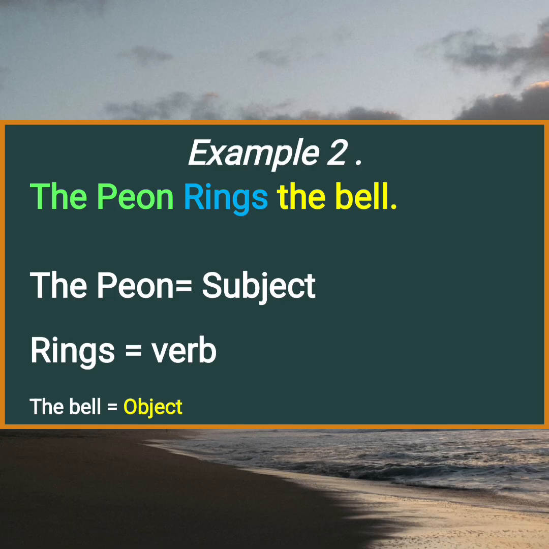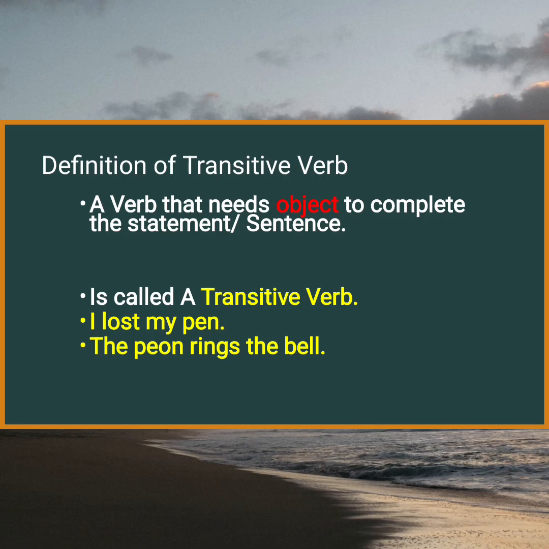The peon rings the bell. The peon is a subject, rings is a verb, the bell is an object. Again, this is an example of a transitive verb. And we already know what is a verb. The definition of a transitive verb is a verb needs an object to complete a statement and a sentence. And that verb is called a transitive verb.